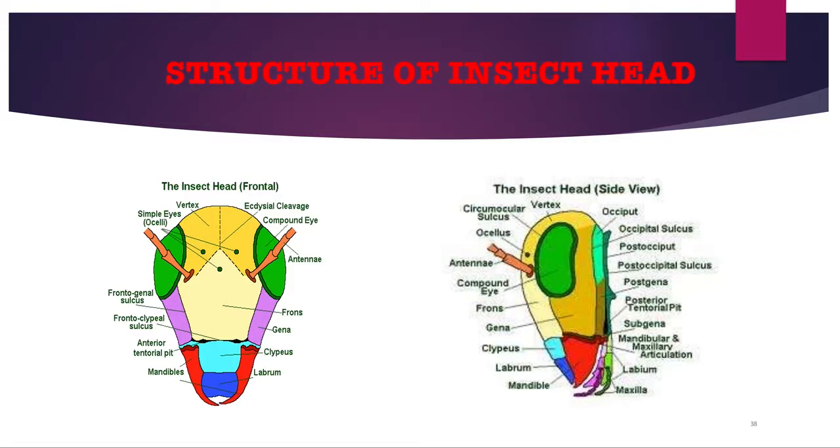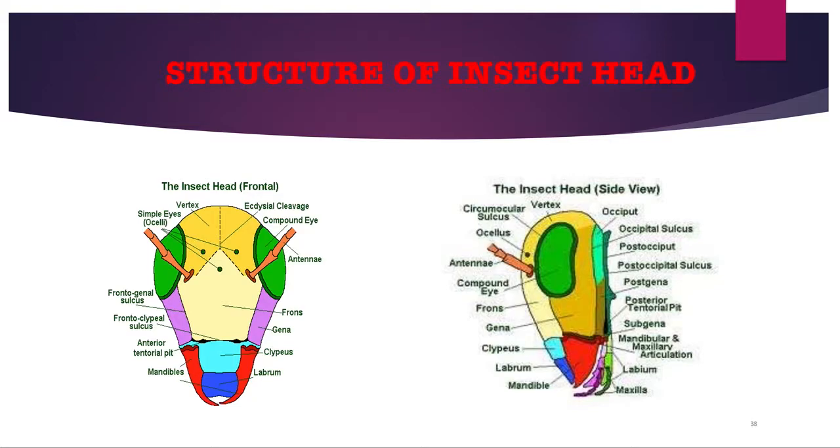Usually another suture, the subocular or frontogenal suture, originates from below the compound eyes and moves down meeting with the epistomal or frontoclypeal suture, which separates upper parts of head from the clypeus.